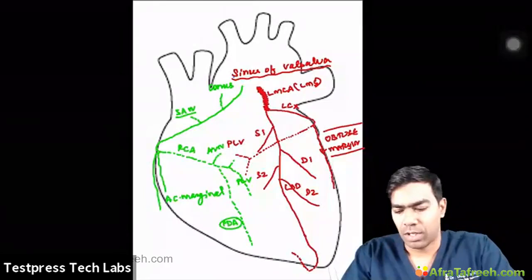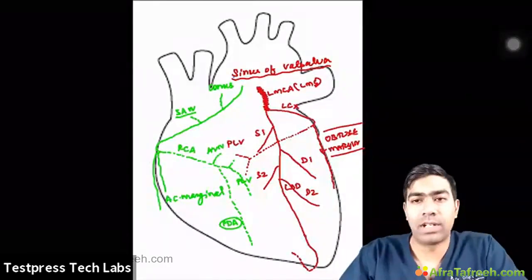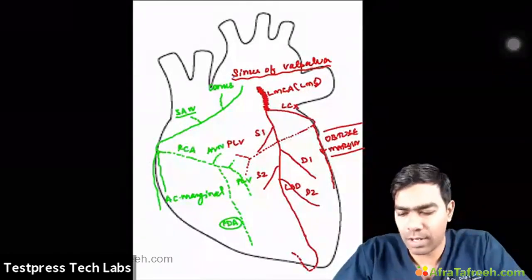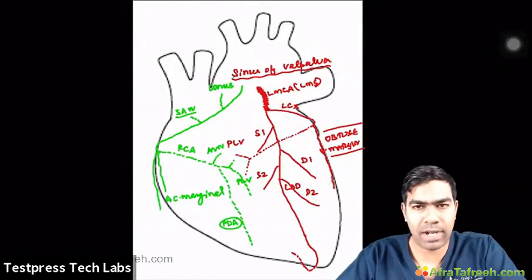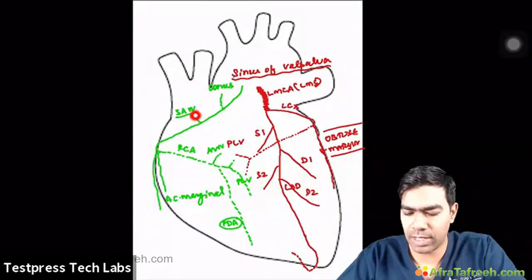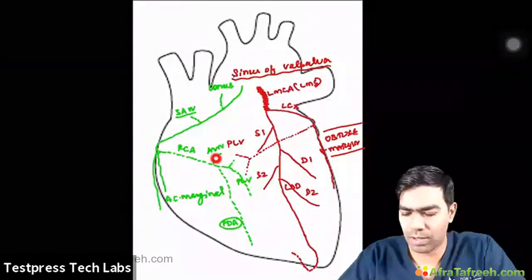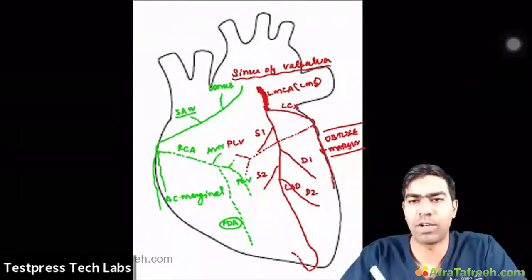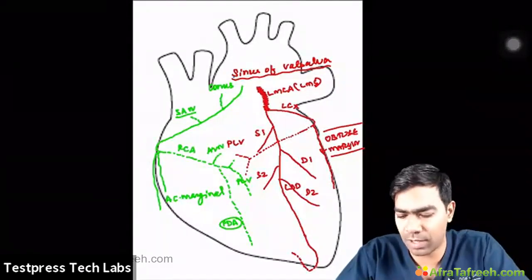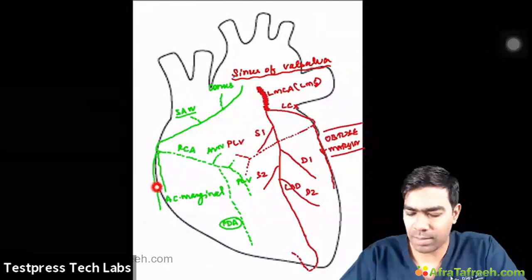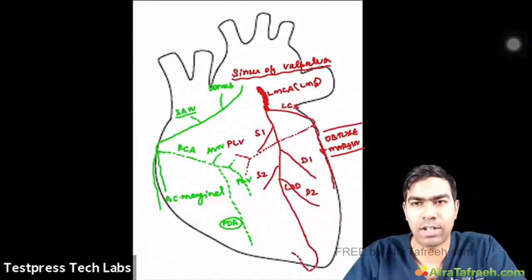All right. So what is the supply of the right coronary artery, to be precise? They're going to supply a major part of the right atrium. They are supplying both the SA node as well as the AV node, right? Both the SA node and AV node predominantly are supplied by the right coronary artery only. And at the same time, they're going to supply the main substance of the right ventricle through these acute marginal branches, where you can see here.